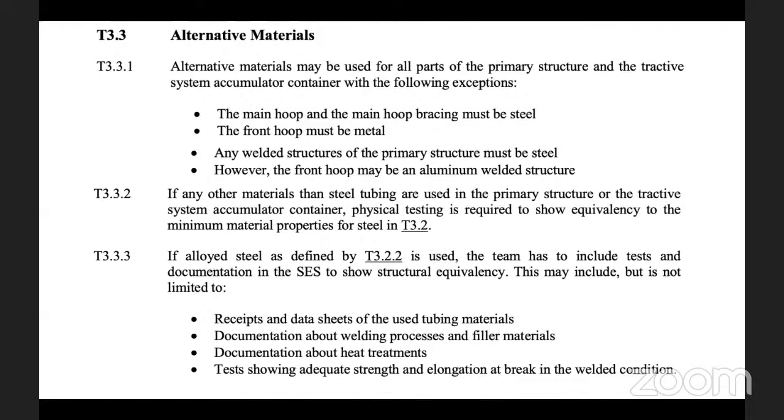And in this other material, there are a few exceptions, where if you see the first point 3.3.1, there are a few exceptions which have to be followed when you consider this alternative material.